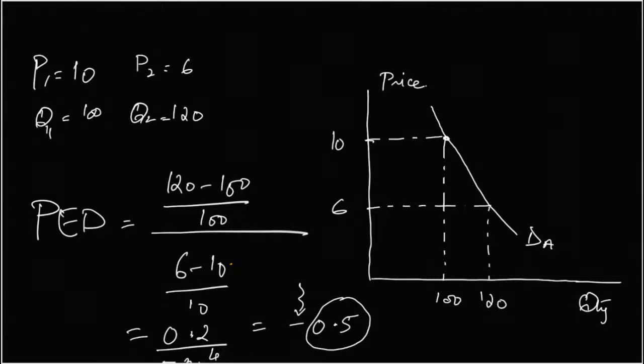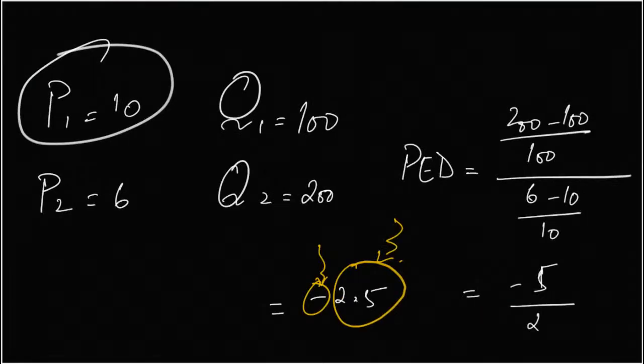The other thing to note is that for the same price change and the same initial quantity demanded of the two products, the price for both fell from 10 to 6. Quantity demanded of one increased by 20, and quantity demanded of the other increased by 100, to 200. The price change for both products is the same, yet the quantity demanded change is different. This shows that the elasticity of demand for the two products is different.